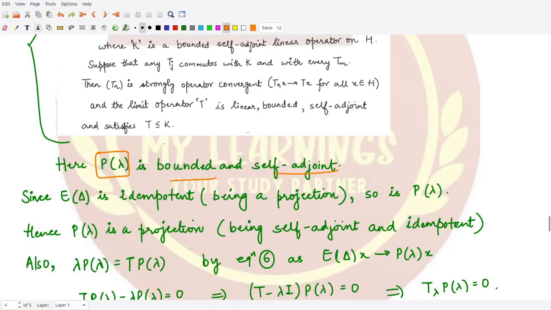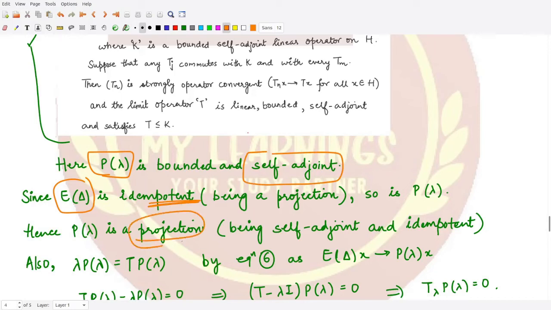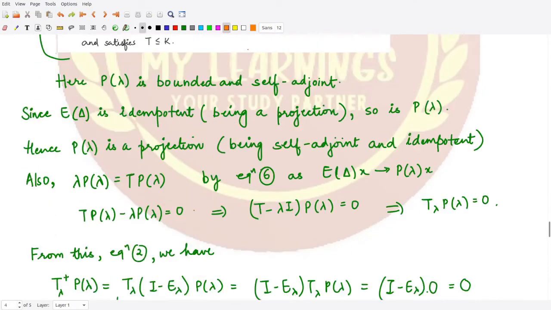So in this case it is bounded and self-adjoint. And moreover, you know, this E delta is idempotent. Why? Because this is a projection. If that is so, therefore P lambda is also idempotent. Because P lambda is self-adjoint as well as idempotent, combining these two properties, it should also be a projection operator, right? So therefore P lambda is a projection operator.